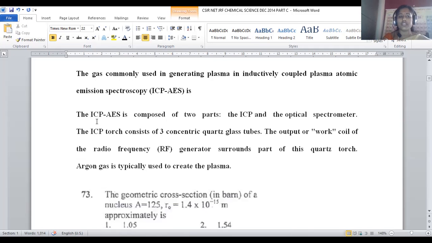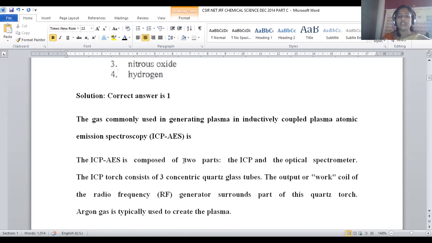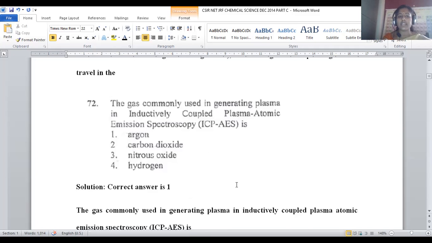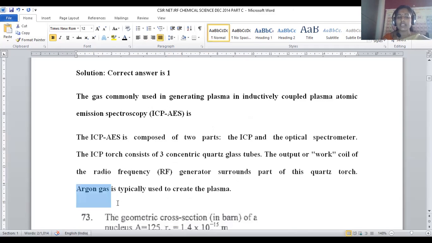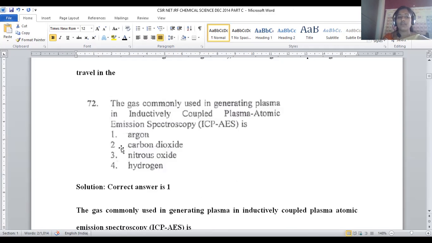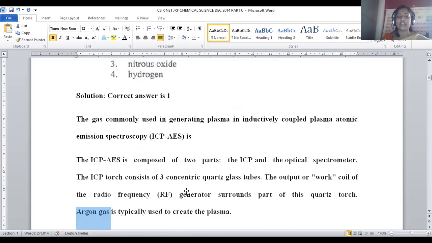The gas commonly used for inductively coupled plasma atomic emission spectroscopy is argon gas. Argon, being a noble gas, is used to introduce such a kind of plasma in that compound. So argon is a suitable answer in order to originate this plasma state of the compound. For question number 72, option number 1 could be the right answer.